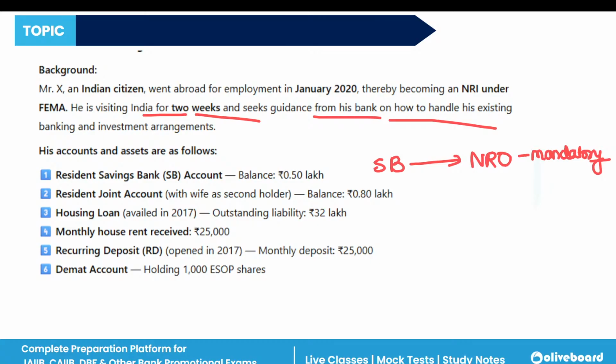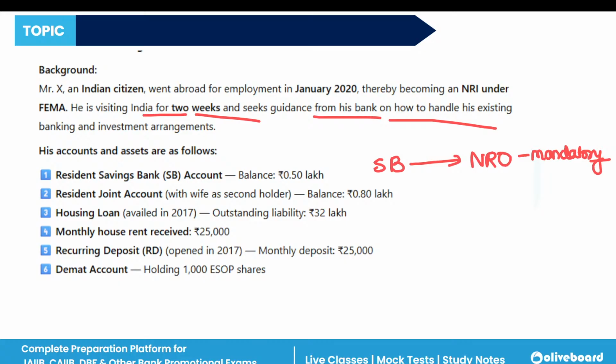So now we are talking about the resident joint account.